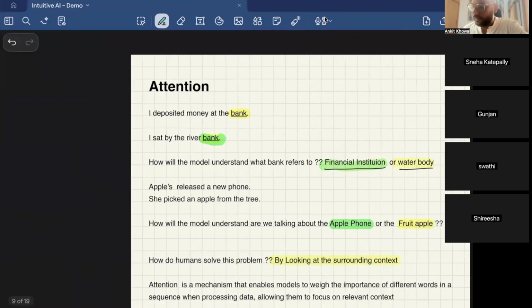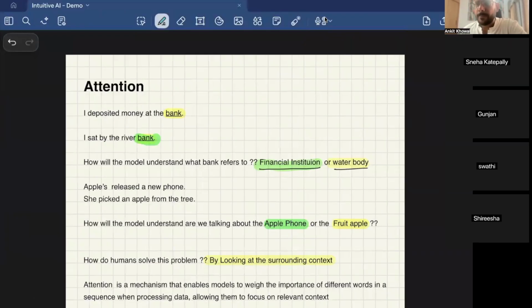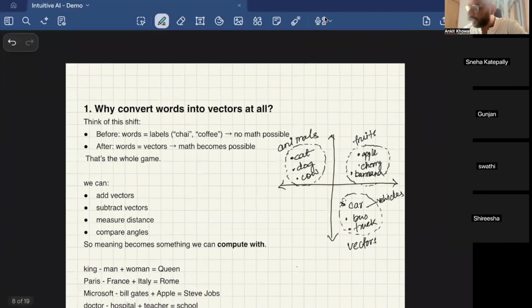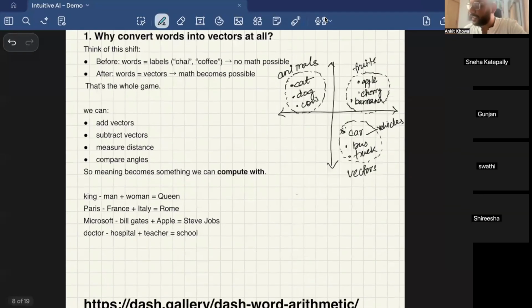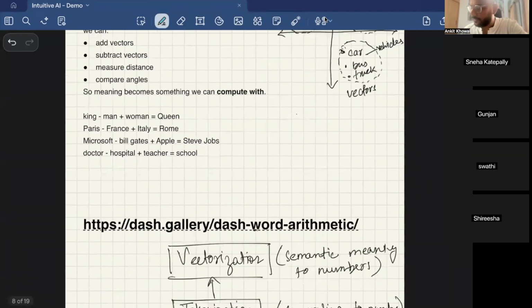Is there any tool that helps us to identify the vectorization? Yeah, like I said, there are algorithms which convert words into vectors. Word2Vec is a particular algorithm which will take your input word and convert it into a vector. Swati, I'm not sure if that answers your question. Yeah, yeah, I got it.